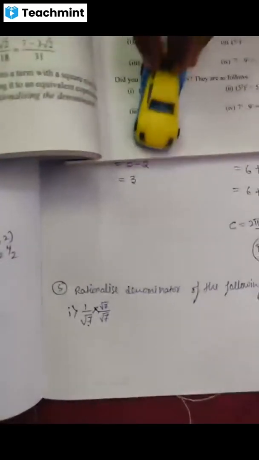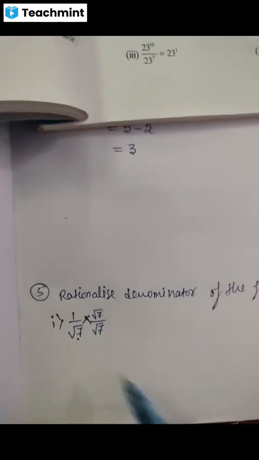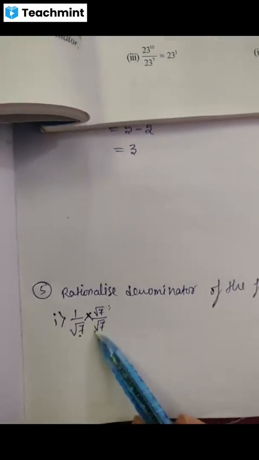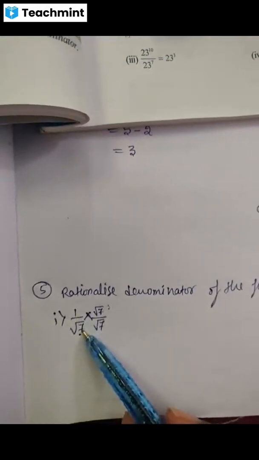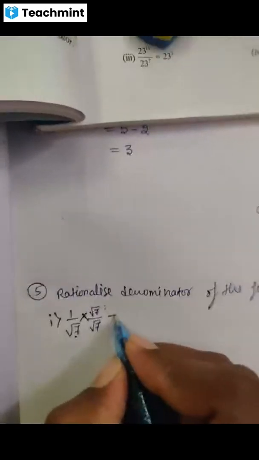For this, we have to multiply root 7 for numerator and denominator. So again, it will remain the same.